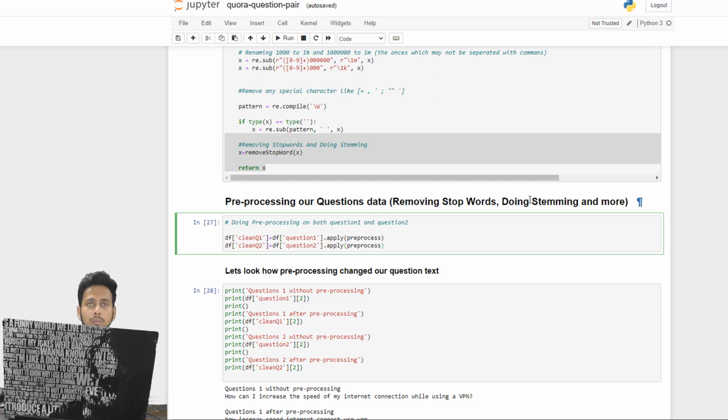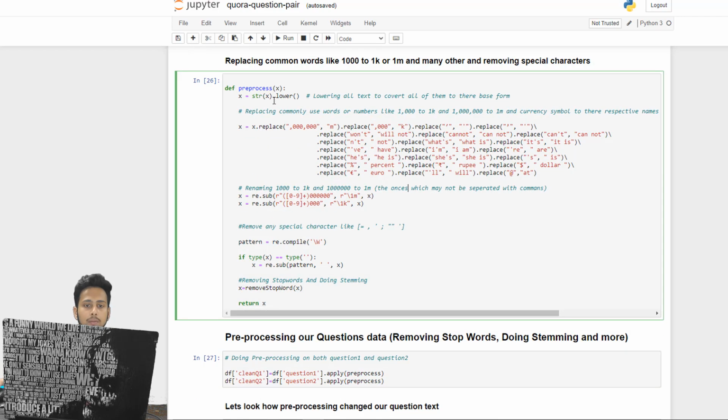And one more thing about stemming. What is stemming? Stemming is converting any word into its base word. Let's say hacking. The base word of hacking is hack. If you write hacker, the base word is also hack. So instead of having multiple words, we are compressing all the words into their base form. That is why we are doing stemming, and this is very important to shorten the text length and keep the information that is important.